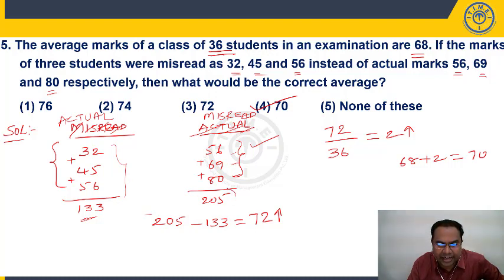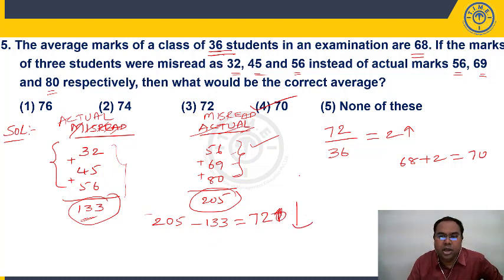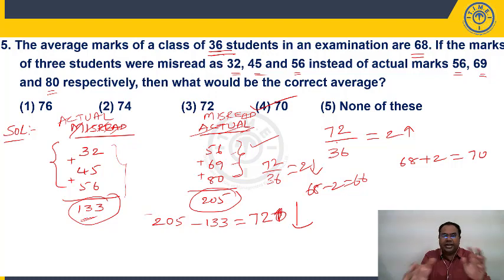That means while calculating the average, I have taken 205, but actually you have to take 133. That means I am removing 205, I am taking 133. I am taking how much less to the group? 72. When I divide 72 among 36 people, each person will be reduced by how much? 2. When each person is reduced by 2, your average instead of 68 has to be 68 minus 2, that is 66. Just if you interchange the numbers, each person will reduce by 2, and the average will be 66. Just in case, I am talking about this, right?